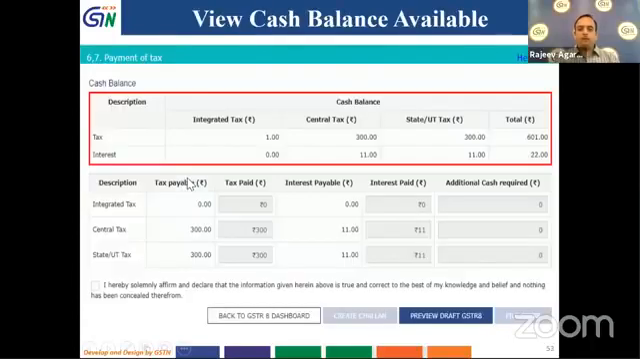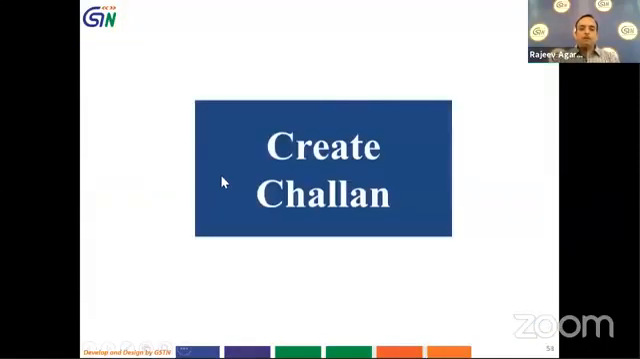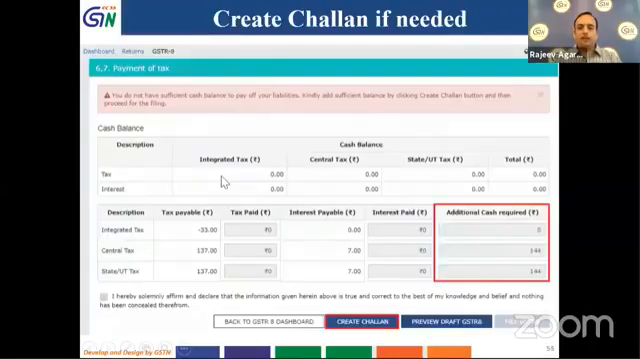We will move further. As I open, this page will open up. As you know, at the top of the page, I will be shown the cash balance, the amount of cash which is available with me, the amount of tax which I have put in integrated tax, central tax, or state tax, its total. Further, whether the amount which is available is under tax head or interest head, that will be shown to me. Now we will see another scenario where no amount is available with me and I have to make some payment.